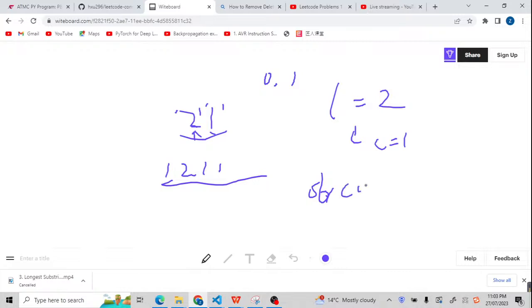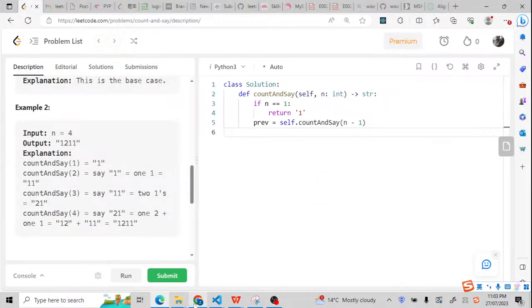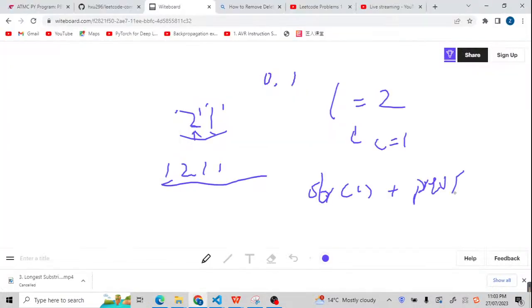So the string count will be 1 and plus the previous, which is what I defined in my function. So this is the previous. The previous should take this I if I use a for loop. So here we use the string count, not string 1. So it means it is 1, 2, because this previous I, the index is 0.